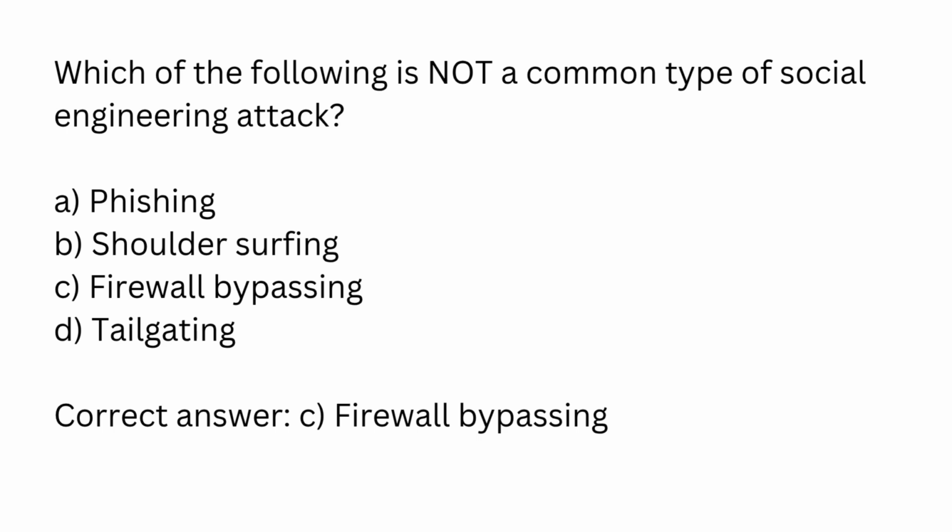Which of the following is not a common type of social engineering attack? A. Phishing. B. Shoulder surfing. C. Firewall bypassing. D. Tailgating. Correct answer: C. Firewall bypassing.